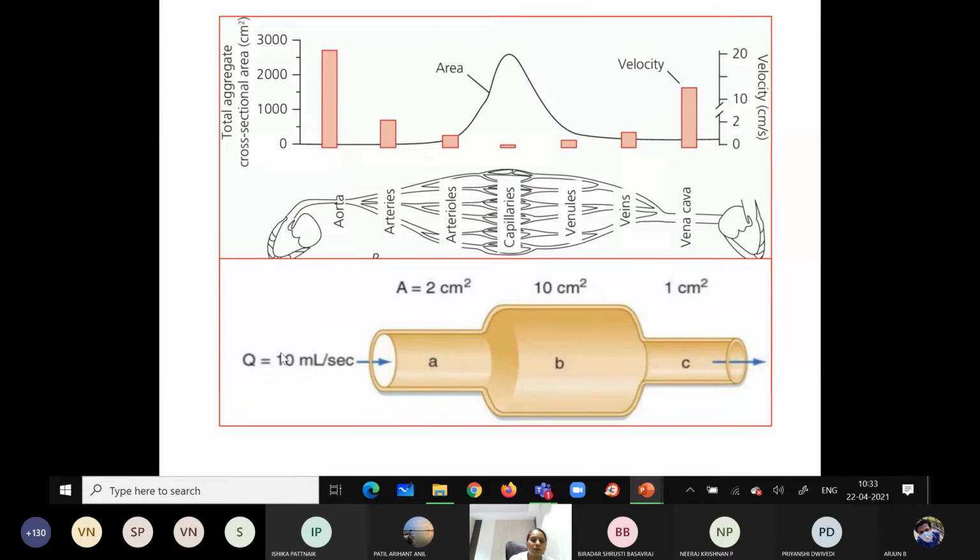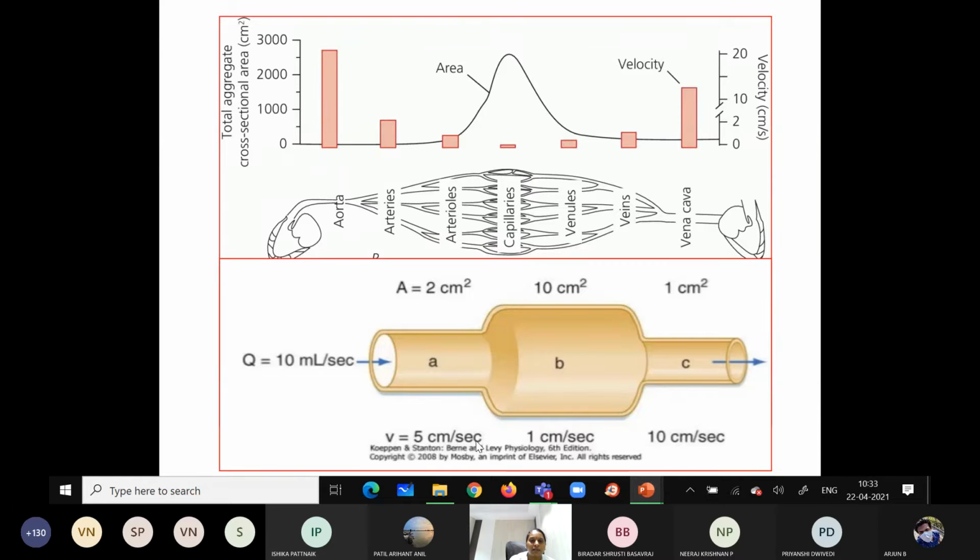So what is the velocity? Velocity is equal to blood flow divided by cross-sectional area. So at A we have 10 by 2, that is 5 centimeters per second. At B we have 10 by 10. Because of the more cross-sectional area, velocity is very less, that is 1 centimeter per second. And here, because of the less cross-sectional area, we have 10 centimeters per second as the velocity. So I hope you understood how to calculate the velocity with the help of the blood flow and the cross-sectional area.